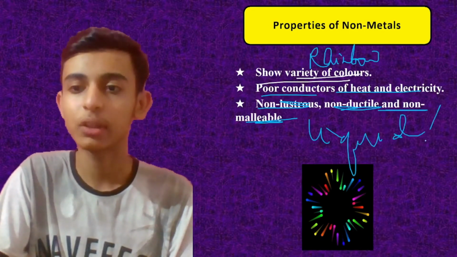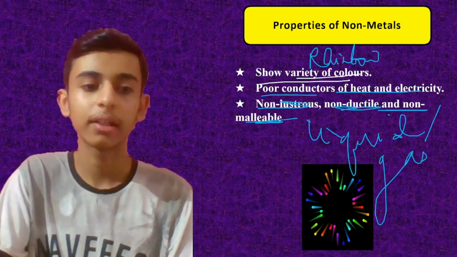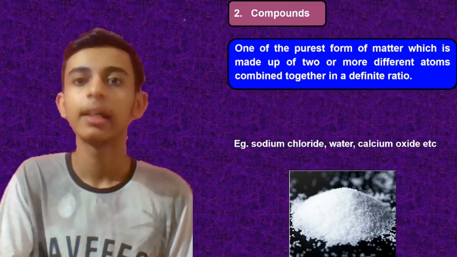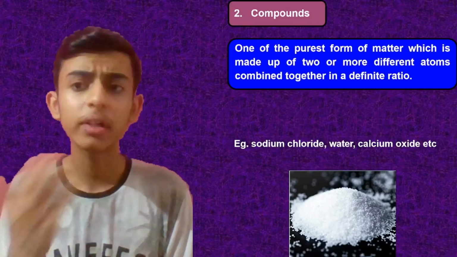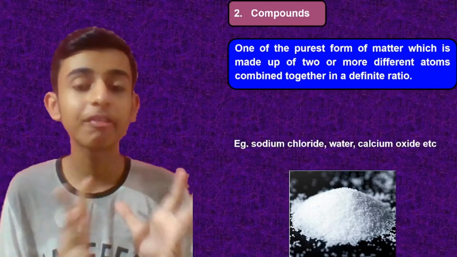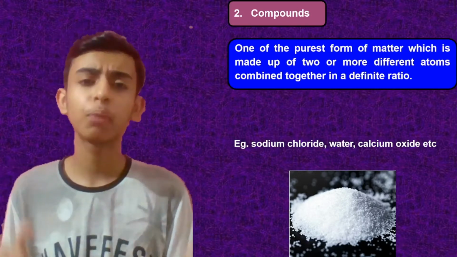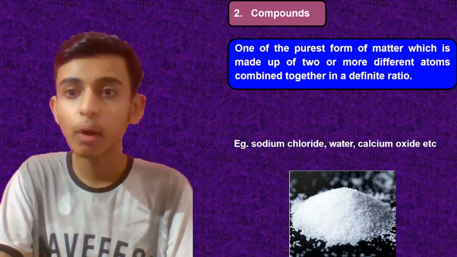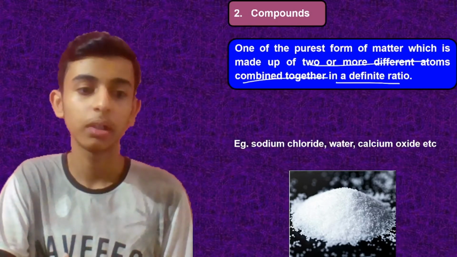In class 10th you will be reading about liquids or gases. Generally, not all exceptions we will be doing in class 10th. Okay. Now moving on to compounds. What are compounds? Compounds are also one of the purest forms of matter, but the difference between elements and compounds is that compounds are constituted by two or more different atoms combined together in a definite ratio.